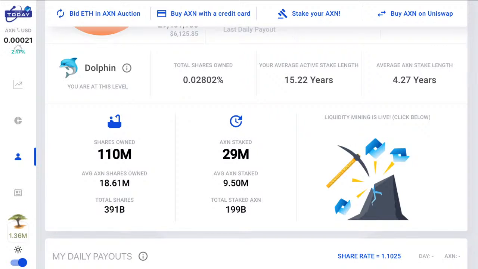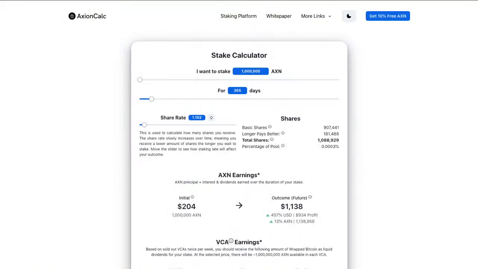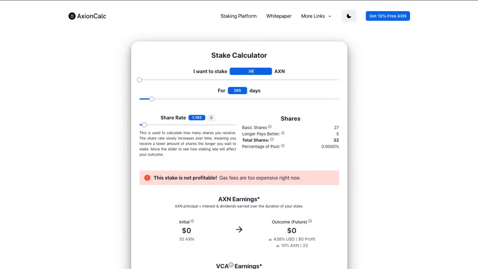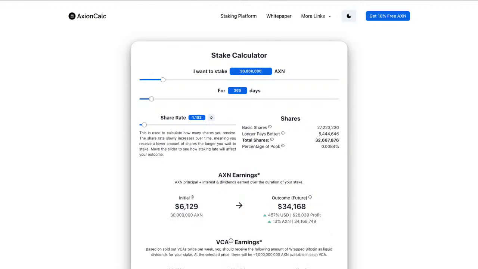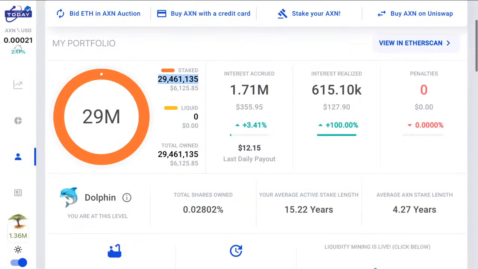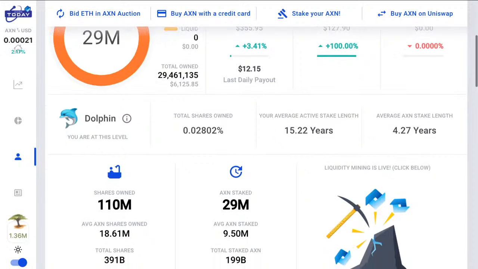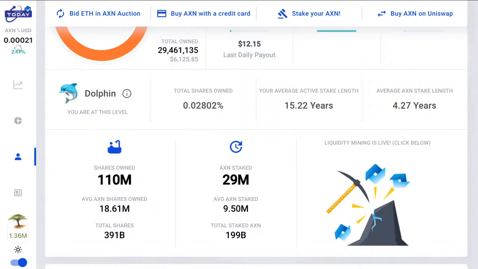So if we jumped onto the calculator and put in 30 million, and took the days and made it 15.2 years, with the share rate at today's share rate, that would give them 110.3 million shares, which is exactly what we see here. We see them at the 110 million shares owned. So they've got over 5 times more than the average Axion shares owned by the average person, though obviously that average includes big whales.